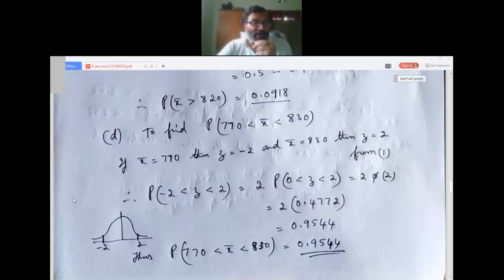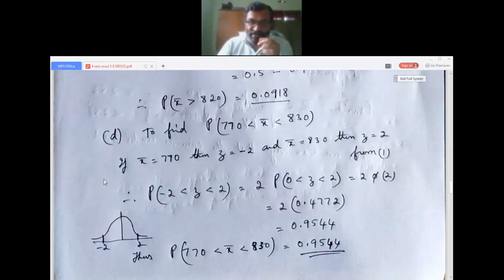If we take 0 to minus 2, it is the same as 0 to 2. They both have the same area because the curve is symmetric. So minus 2 to plus 2 can be written as 2 times P of 0 less than Z less than 2. It is very clear, self-understanding.